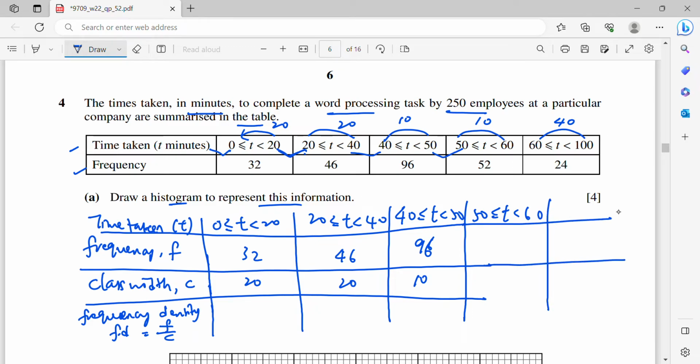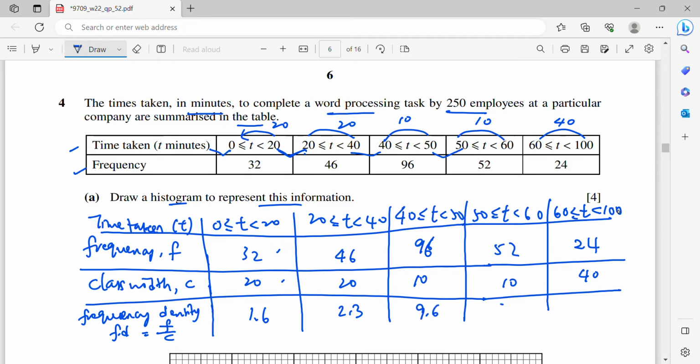So here is 52. The width is 10. From 60 to 100, here is 40. So now frequency density is F over C. So this is our F over 20. 32 over 20, I will get 1.6. Then the other one is 2.3,